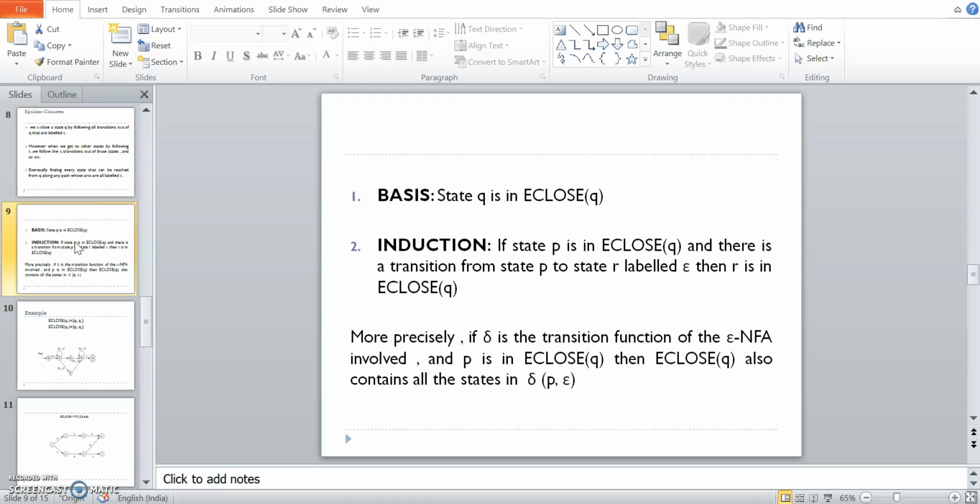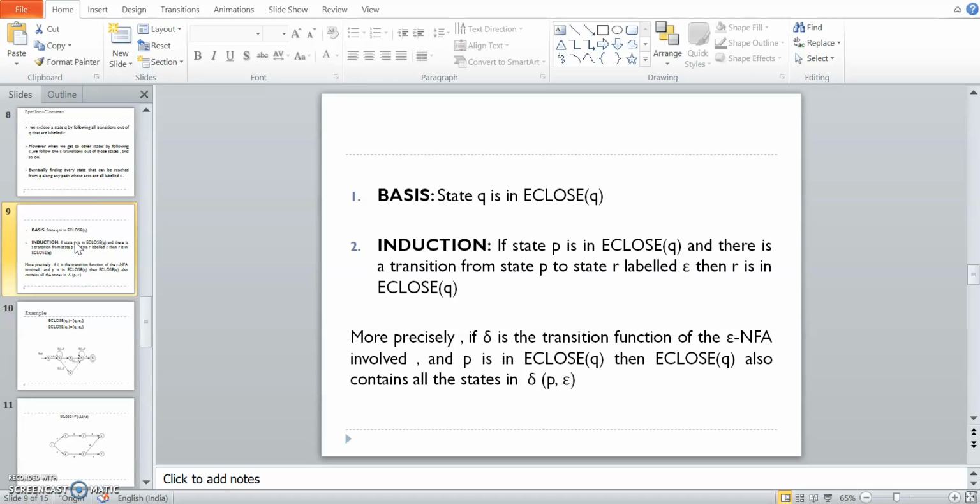Now with respect to other states, that means state 1 to 3, state 1 to 2, 2 to 3, or state 1 to another state, I say if state P is in eclosure Q, means what? There is a transition from state P to state R labeled as epsilon. Then R is in the eclosure, right? That is the basic definition of eclosure.